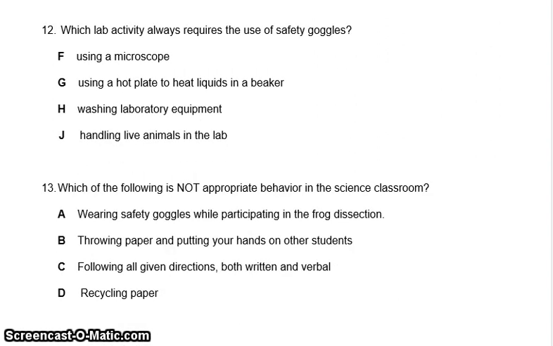Question 12. Which lab activity always requires the use of safety goggles? F. Using a microscope. G. Using a hot plate to heat liquids. H. Washing laboratory equipment. J. Handling live animals in the lab. Which one needs goggles?